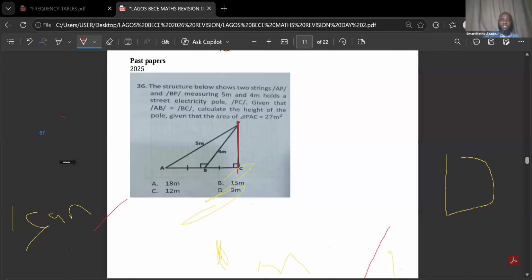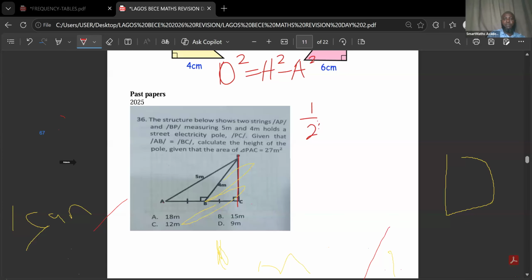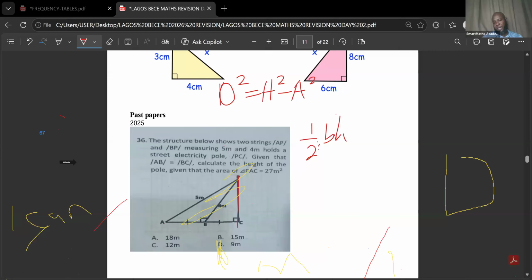Now, the first thing is, what is the area of a triangle? For this level, we have about 3 formulas for calculating the area of a triangle, but the one they ask us to use here is half base times height. So, half base times height.